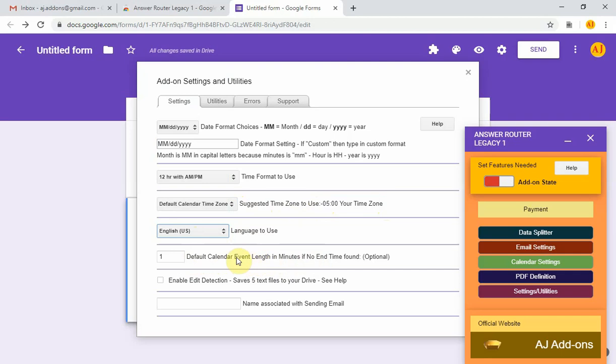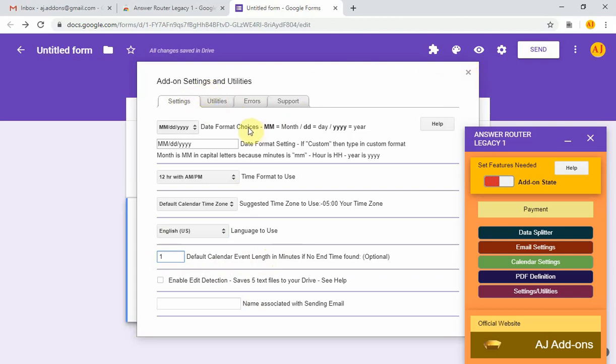Okay, so if you're creating calendar events and the person submitting the form doesn't put in an end date or an end time, the default is to create a calendar event that is 1 minute long. So those are a few of the settings in the settings and utilities.